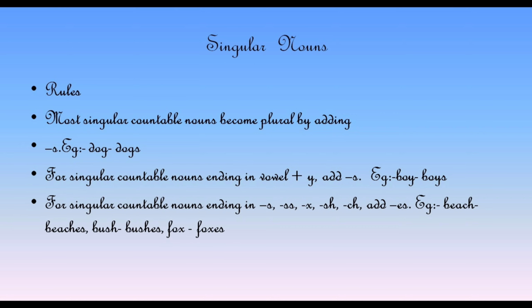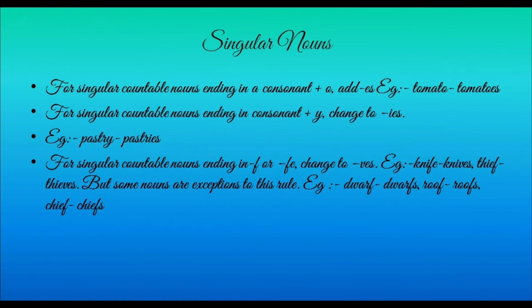Now this is an important rule: s, ss, x, sh and ch. Words which are ending with these alphabets are made plural by adding es at the last. For example, beach, beach is ending with ch, so beaches. Bush, bushes, sh is there at the last, see, es is added. Fox, foxes, x is there, so it is made plural.